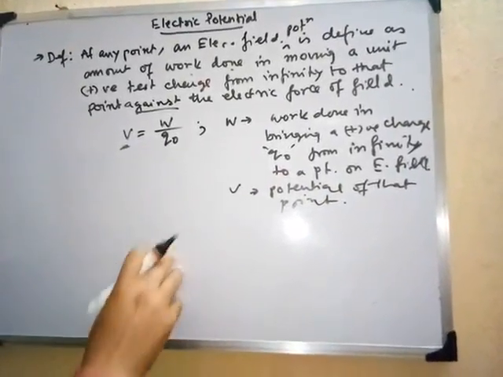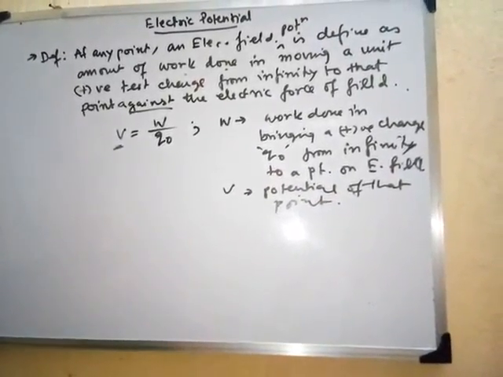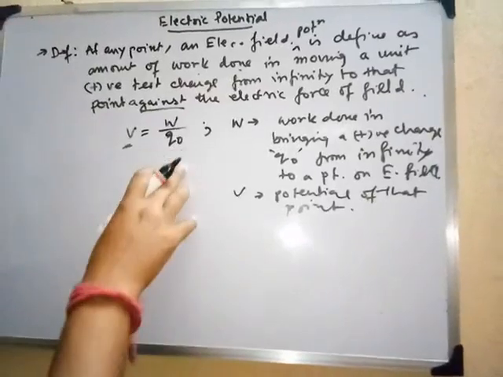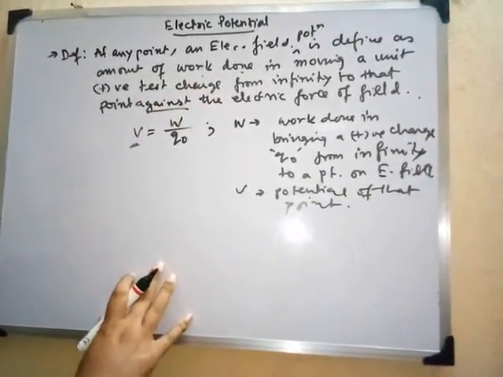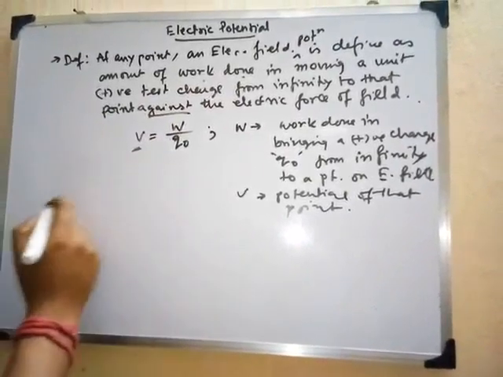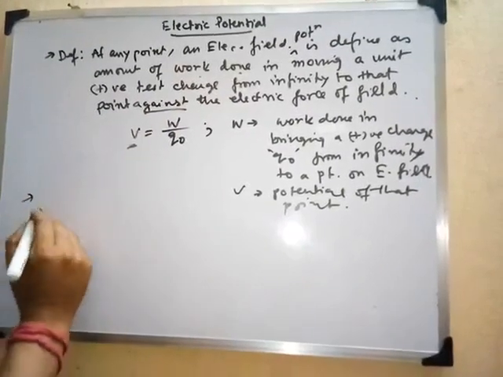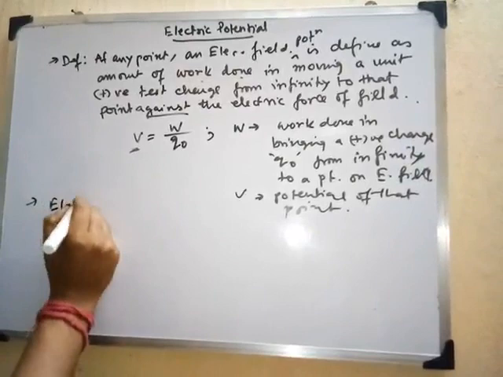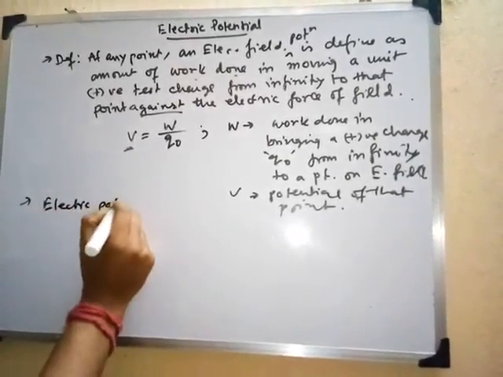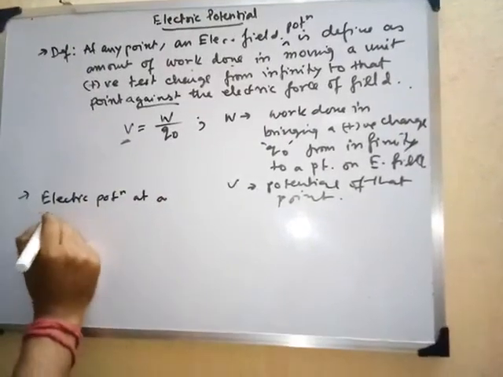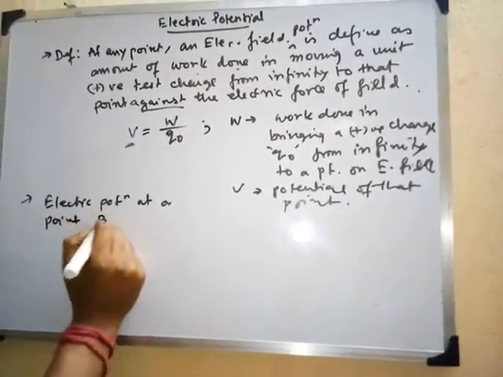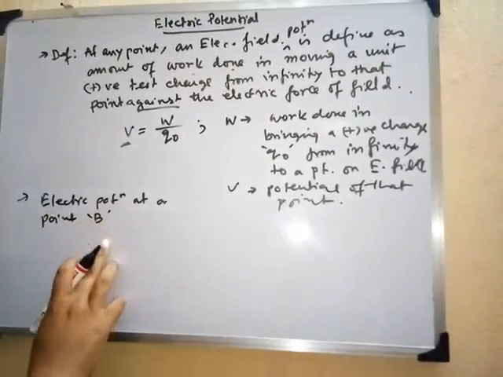So now in terms of vector calculus, we can represent this electric potential in terms of vector integrals also. Let us see what it is. So in terms of vector integrals, we can write this electric potential at a point. Suppose the point is represented by A, B, C, whatever you can write.